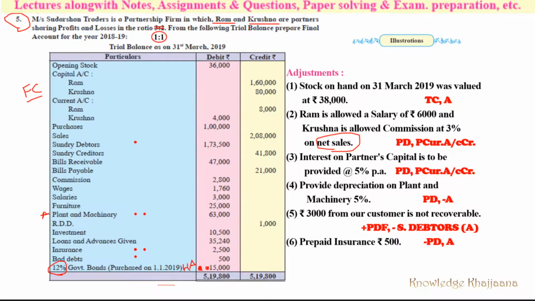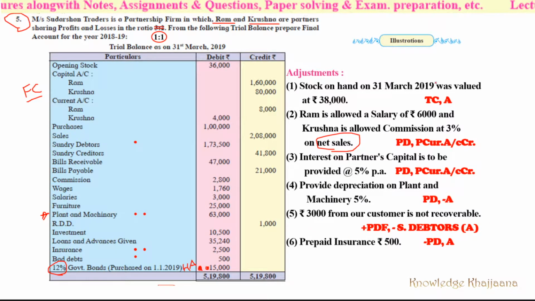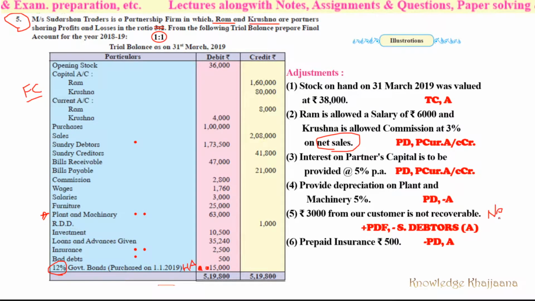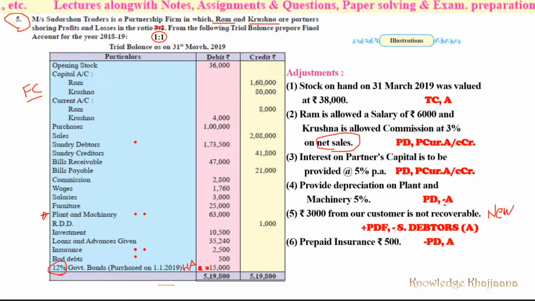Then rupees 3,000 from our customer is not recoverable. What does this mean? See, this is given in the adjustment, which means it is a new bad debt. This is a new bad debt, and the new bad debt is recorded in the profit and loss account debit side as per the formula. To whom is it recorded? To the bad debts.